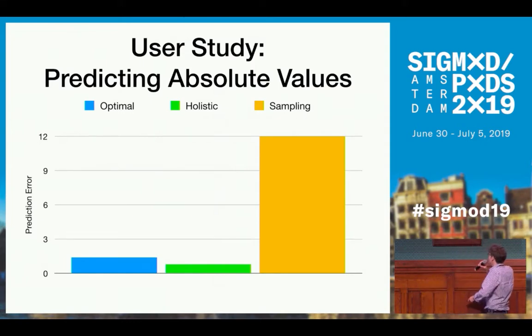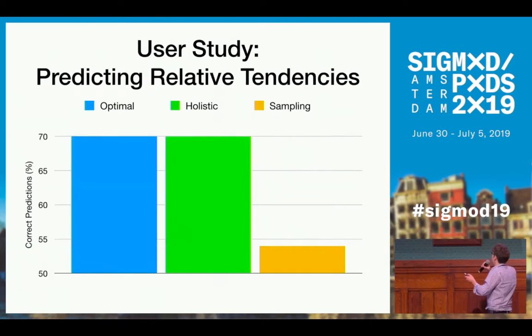And as we see here, those quality estimates according to our model correlate quite well with the actual prediction accuracy by real users. And we also did this for predicting relative tendencies in the query result. And again, the optimal and the holistically generated speech result in significantly better user performance than the speeches generated via sampling.